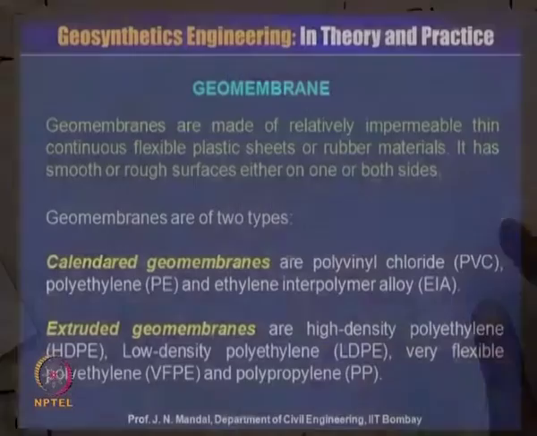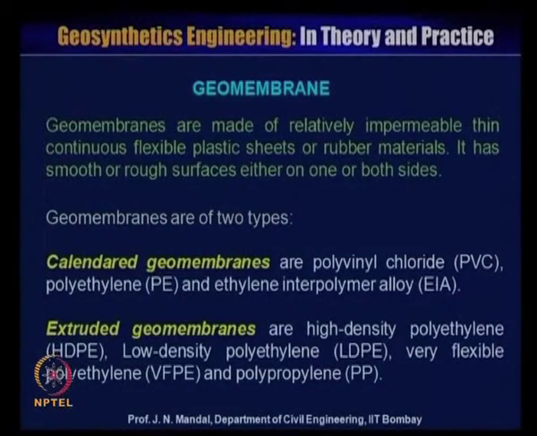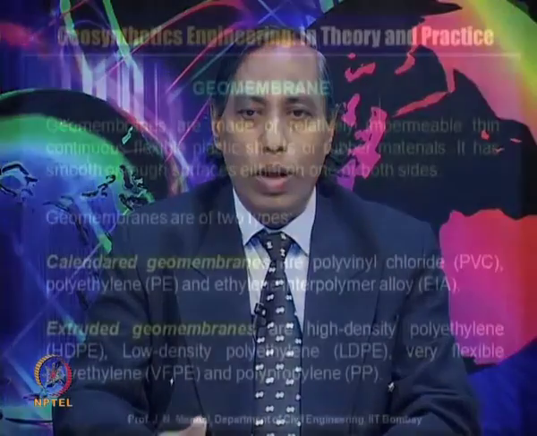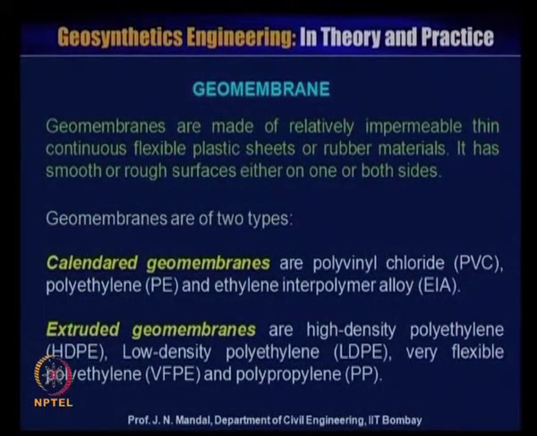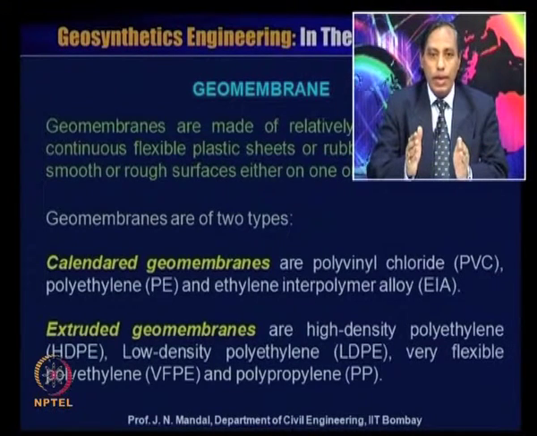So geomembranes are of two types. One is calendared geomembrane, which includes polyvinyl chloride, which you call PVC, polyethylene, which you call PE, and ethylene interpolymer alloy, which you call EIA.